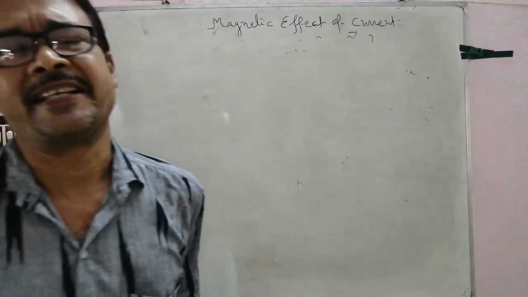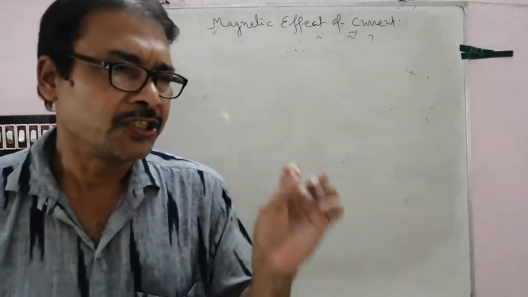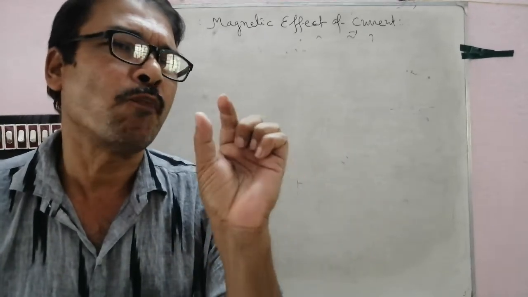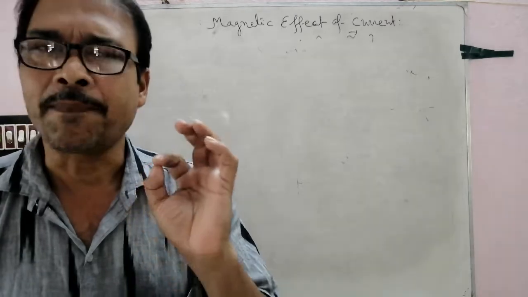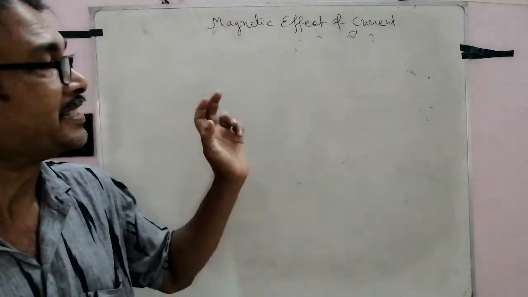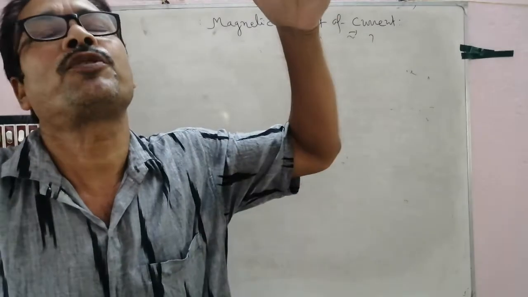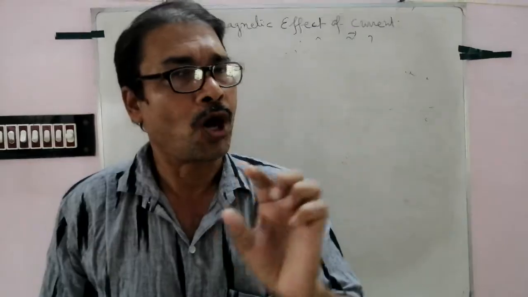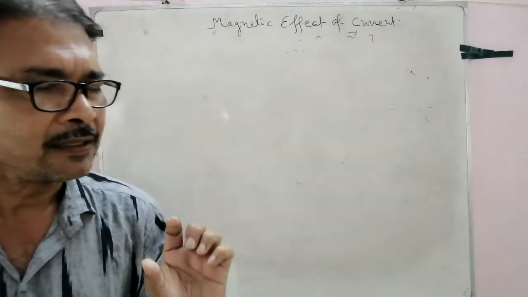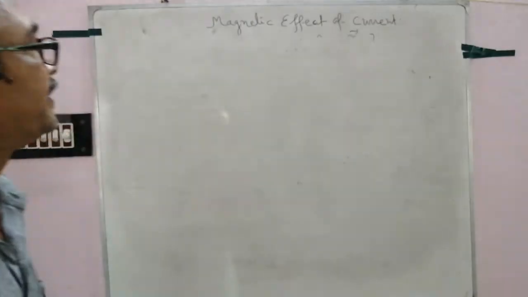বায়ো-স্যাভার্ট ল এর কতগুলো লিমিটেশন আছে। There are some limitations of Biot-Savart law, that is Laplace law. This law is applicable only for a small current carrying element. Clear? Number 2, it is applicable for uniform current distribution. ওয়্যারের মধ্যে একবার বেশি কারেন্ট, নিচের পোর্শনে বেশি কারেন্ট, উপরের পোর্শনে কম কারেন্ট, তাহলে হবে না। ইউনিফর্ম কারেন্ট। Number 1, for very small current carrying element. Number 2, uniform distribution of current.